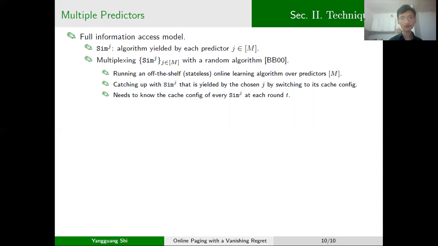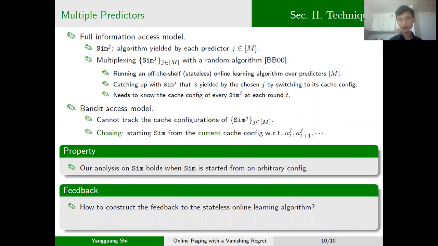However, their algorithm needs to know the cache configuration of every algorithm that follows each predictor. This information is unavailable under the bandit access model. So to overcome this obstacle, we will use a chasing procedure instead of switching the cache configurations. In particular, we will restart sim. Every time the online learning algorithm chooses a new predictor, we will restart our algorithm sim in an unset manner from the current cache configuration with respect to the new predictor.